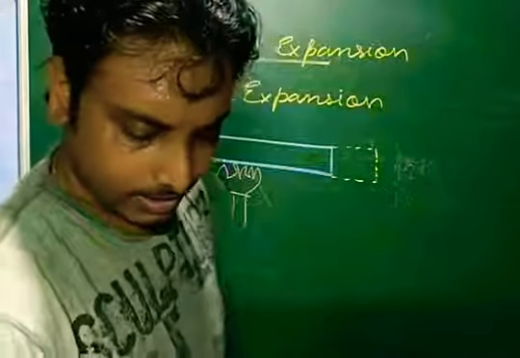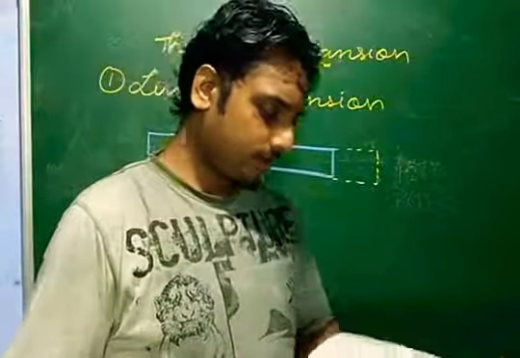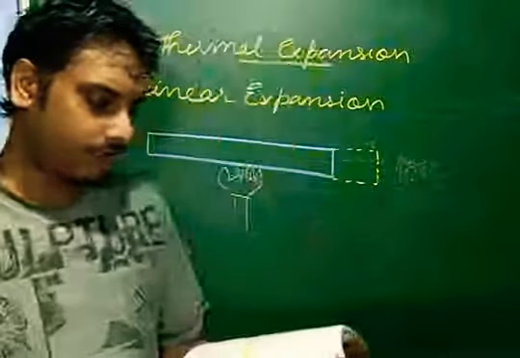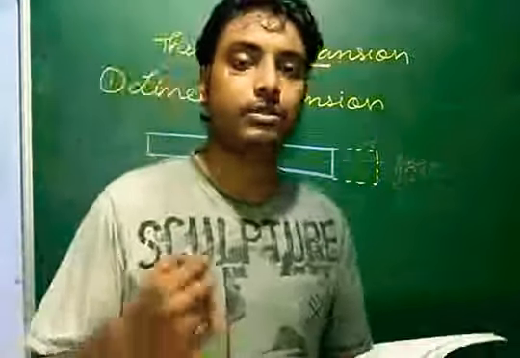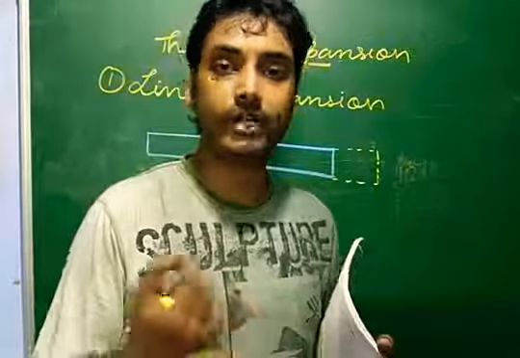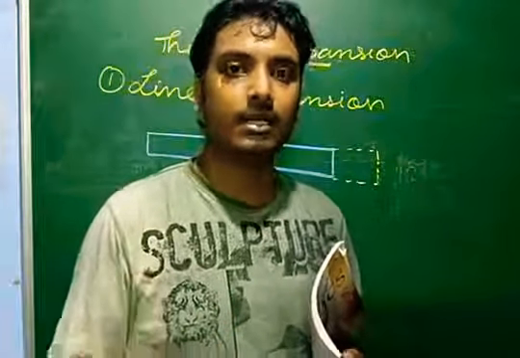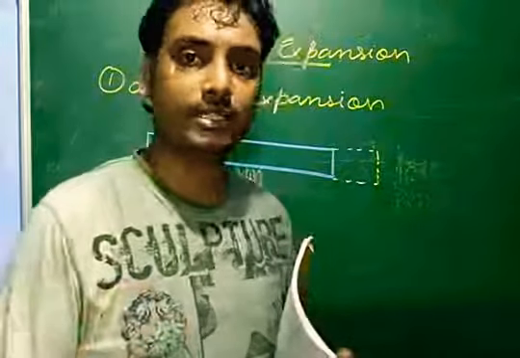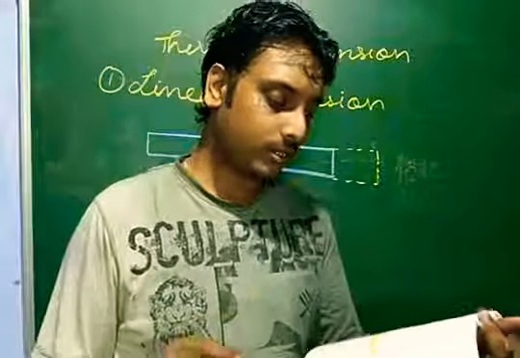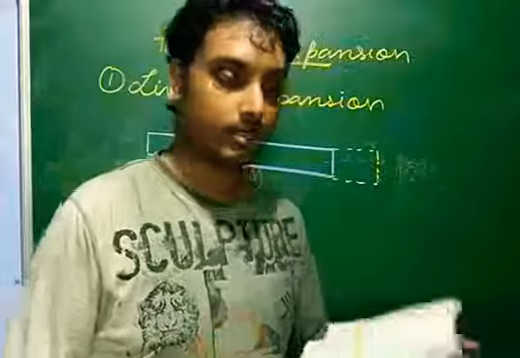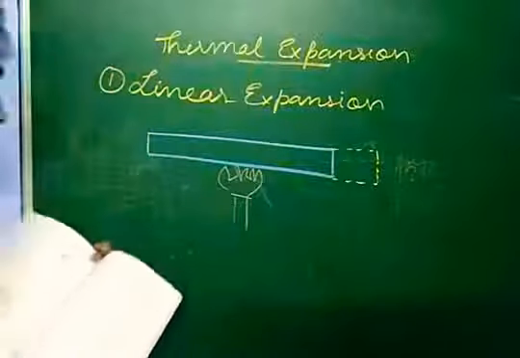Okay, so now let us try to understand the coefficient of linear expansion. This capacity of different metals to expand in different lengths according to their nature is known as the coefficient of linear expansion. So how to find that?